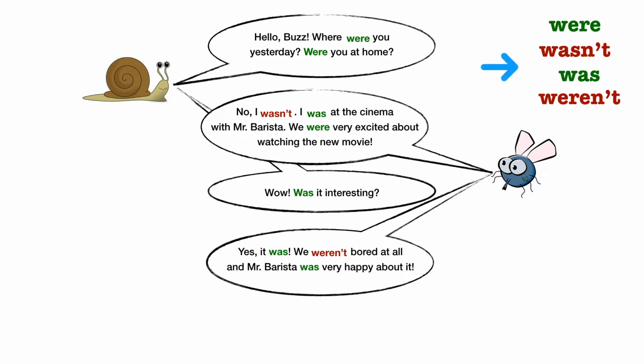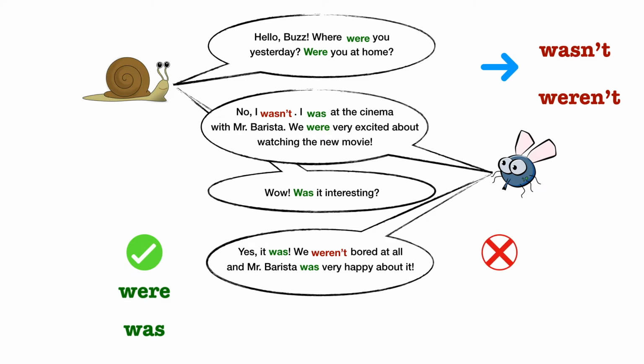Now look at the 4 words again. Which words do you think we use when we speak about affirmative sentences, утвердительные предложения? Choose the 2 words. Word number 1 is were, and word number 2 is was. Which words do we use when we speak about negative sentences, отрицательные предложения? It's easy. Word number 1 is wasn't, and word number 2 is weren't. Amazing. Now look at the dialogue once again.